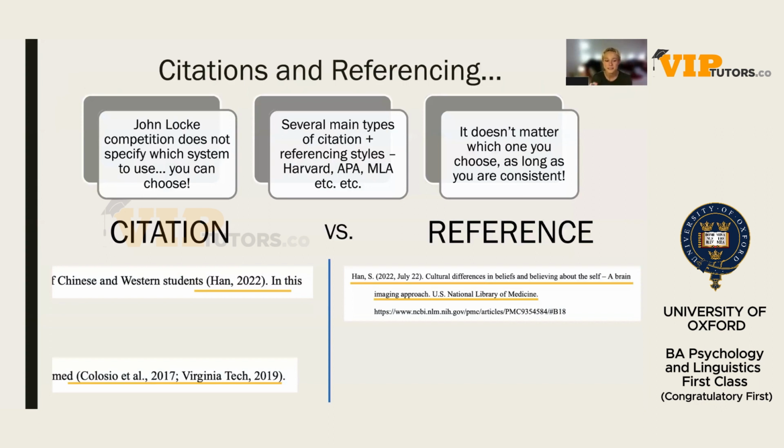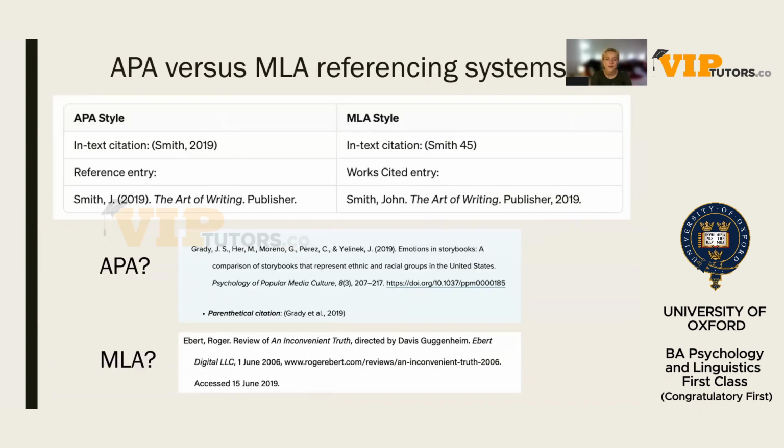And the difference between citation and reference here is pretty clear. A citation is the name and the date of the research paper author, and that comes in the essay, or the paper's authors in the second example. And then the reference is the thing at the end in the bibliography, where you do the entire name, date, title of paper, and link. So those are differences between citations and references.